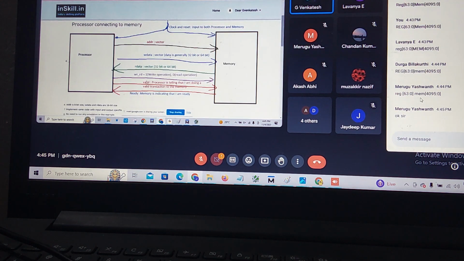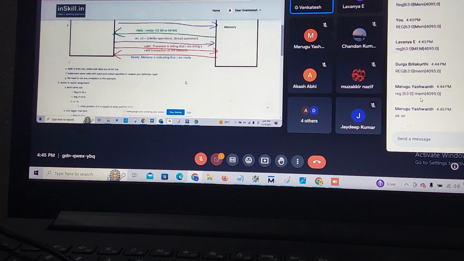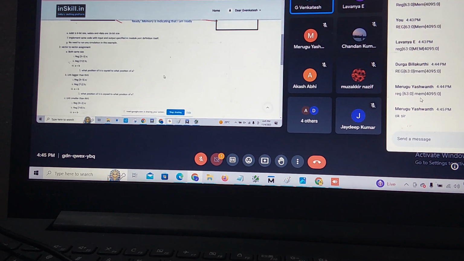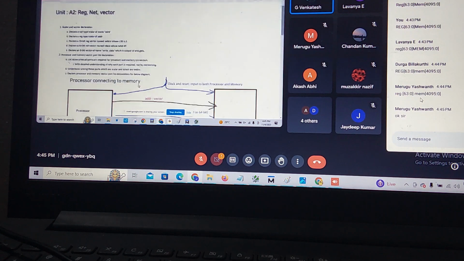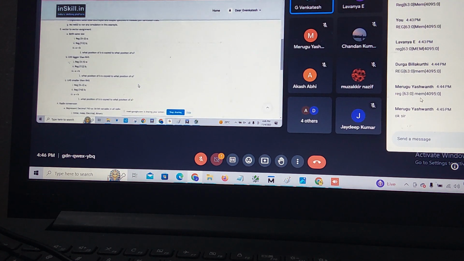What is input, what is output? I will explain the handshaking mechanism. The entire theory you people can study in your free time, no problem. Coming to here, can anyone write this code or not earlier?